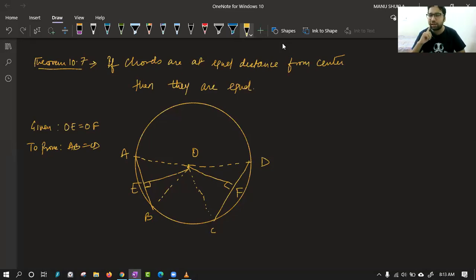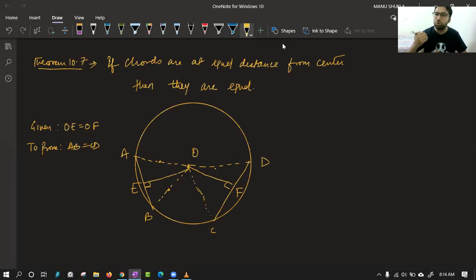So class, tell me in which two triangles we have already proved it. Utkarsh, I think we have not done this converse. We have done that normal theorem, I think 10.6. Done. Okay. Still, I will do it fast. So class, in short, please tell me this chord, this AB and CD are coming in which triangles? Fast. They are coming in triangle AOB and COD. We tried that day to prove them congruent and we were not able to, because the only thing we know is OA is equal to OB and OC is equal to OD, or you can say vice versa. But the third thing is not given.